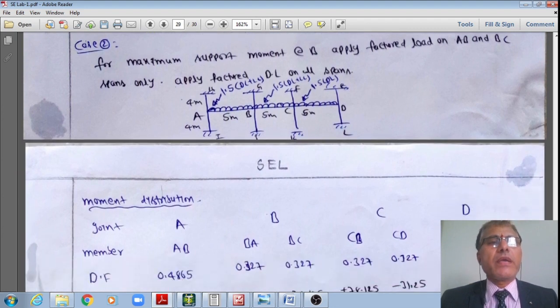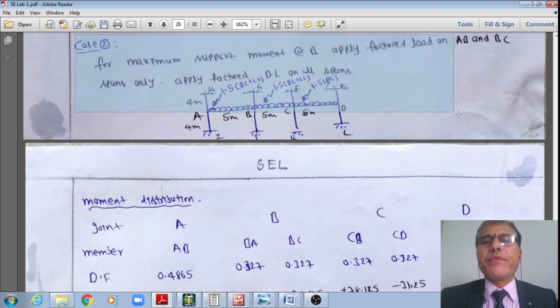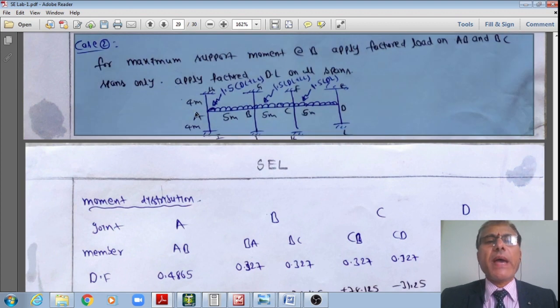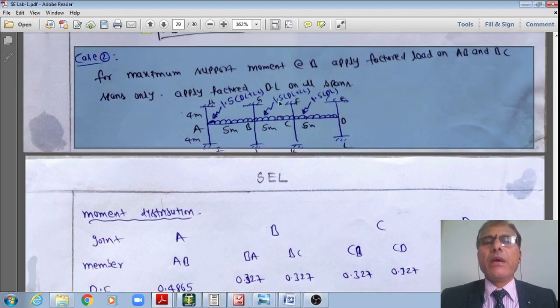Now I'll move to case 2, wherein, as we already know using the substitute frame method, if we want to get the support moment at joint B of the span AB, then what we need to do is apply the factored dead load and live load on the two spans adjoining to that joint.